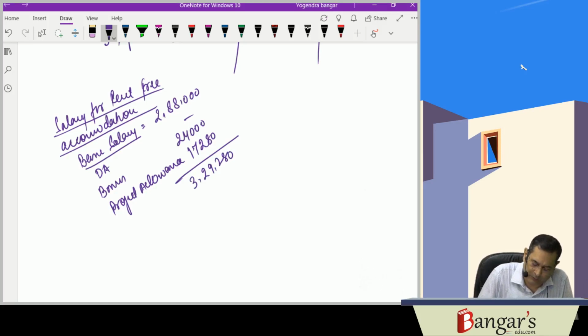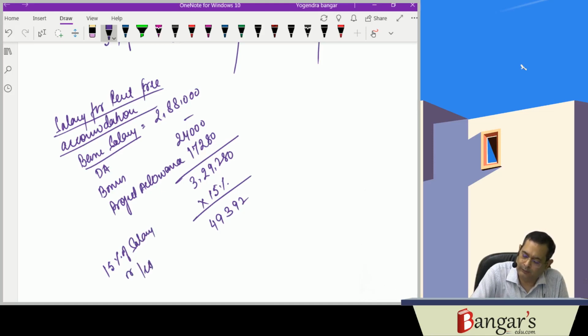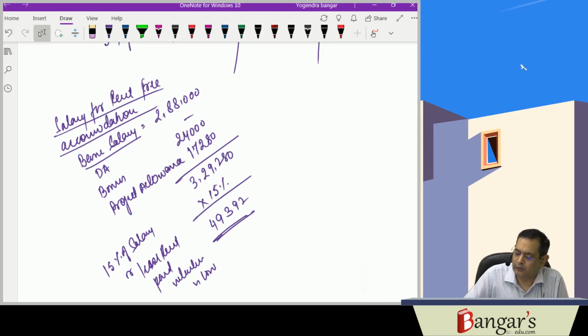And its 15% is 49,392. 15% of salary or lease rent paid, whichever is lower. Which is lower? 49,392 is lower because lease rent paid is 15,000 into 12, 180,000. So your lower is 49,392.